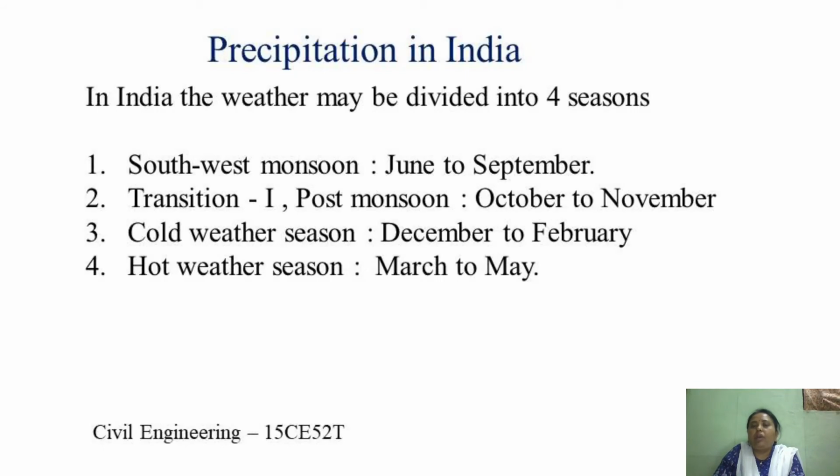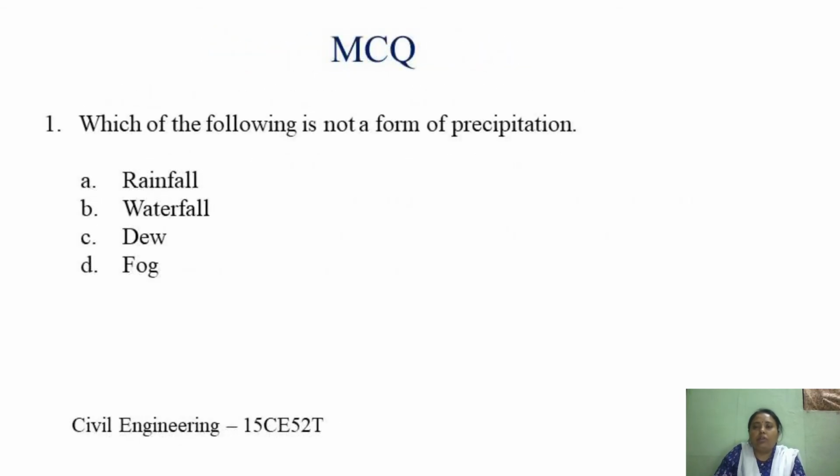So with this we come to the end of today's session. We have almost covered precipitation, the different forms of precipitation, how it occurs in nature, and the different types of precipitation, that is convective, orographic, and cyclonic. And now we'll have a small test, that is the last part of this session.